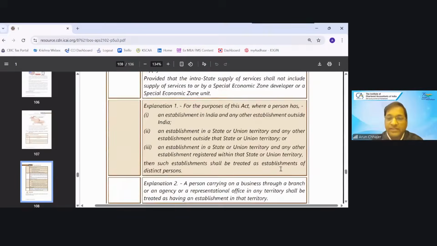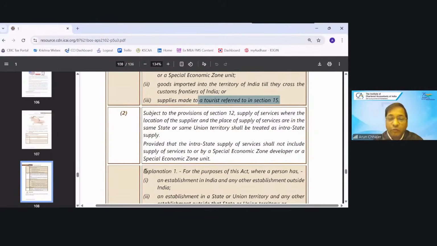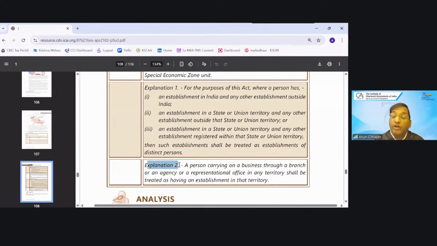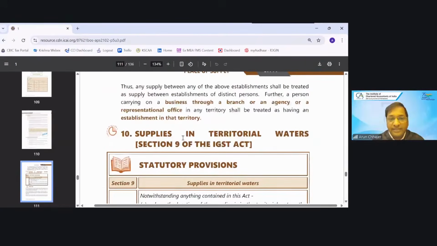Same provision for services. Now, explanation 1 and explanation 2. I will not read them now. I will use them in the import export chapter. Very important relevance, and there is a circular linked with the definition and the explanation that explains the concept of export import. So I will use this at the time of the export import chapter. I hope it is clear.